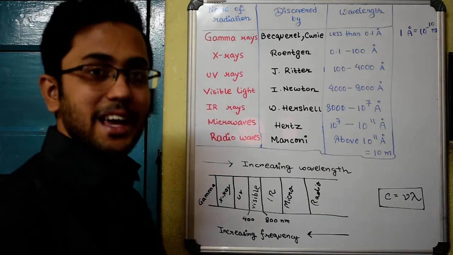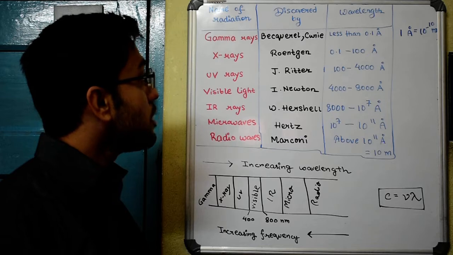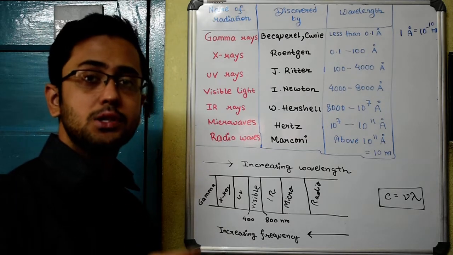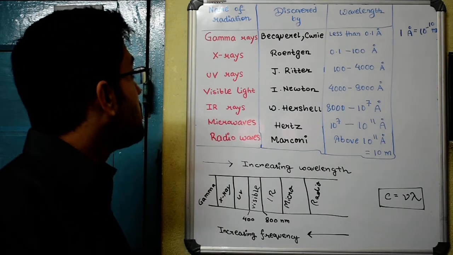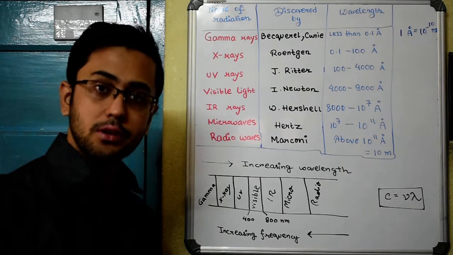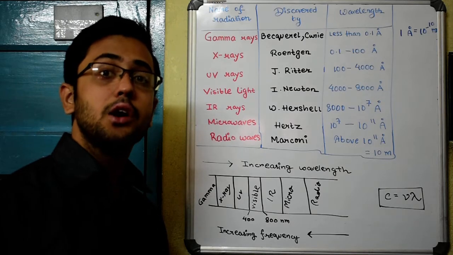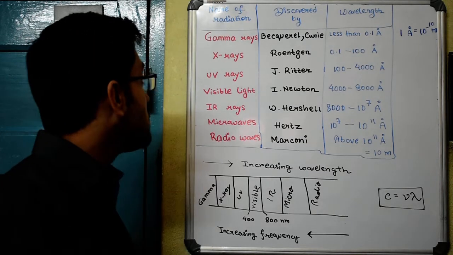Next we have the X-rays. X-rays were discovered by William Röntgen, and the wavelength lies between 0.1 to 100 angstrom. Followed by it are the ultraviolet rays, discovered by Professor J. Ritter, and they have a wavelength ranging between 100 and 4000 angstrom.